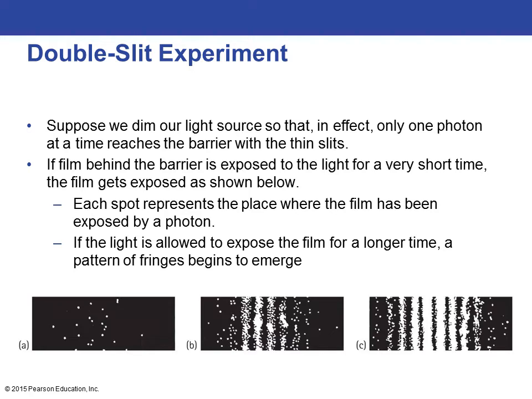Okay, so what they found is that if you were to dim your light source so that only one photon at a time could get through those double slits, you'd see those photons start hitting in what appear to be random places. But then the more photons that hit, you start to fill in these patterns. And what we see is eventually the same interference pattern of light and dark that we would expect to see with a wave. So essentially this is showing us that light definitely is a wave.